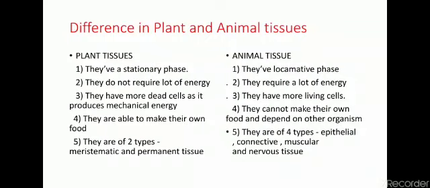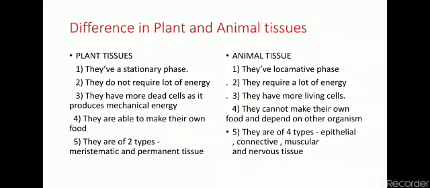If you talk about plant tissues, they have a stationary phase, meaning plants remain fixed at a particular place. Whereas animal tissues have a locomotive phase. Locomotive phase means animals are mobile, they have to move in search of food, in search of shelter, hence most of their tissues are living also. You can correct the spelling of locomotive, it is L-O-C-O-M-O-T-I-V-E, locomotive. It is just that I misspelled it.